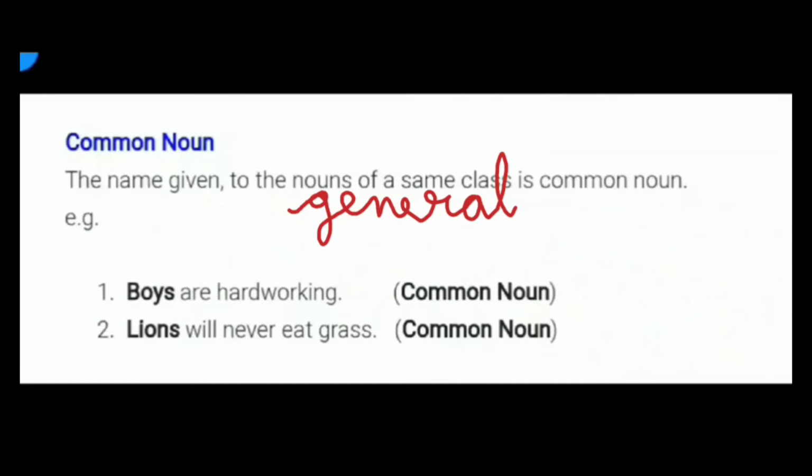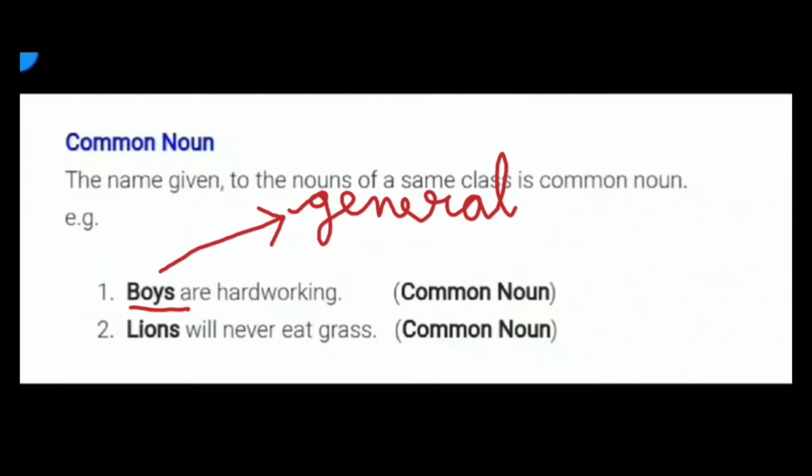Here, boys is a common or general name. There are many boys, so it can be any boy. So here it is generalized. The noun boys is a generalized noun. So this is a common noun.